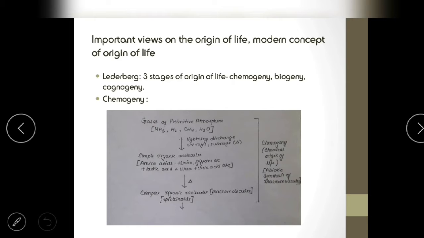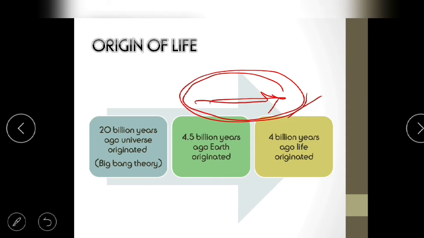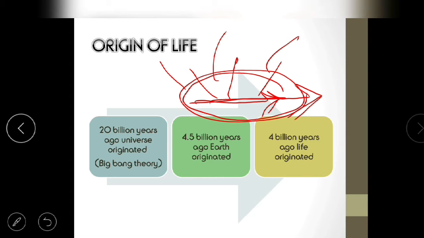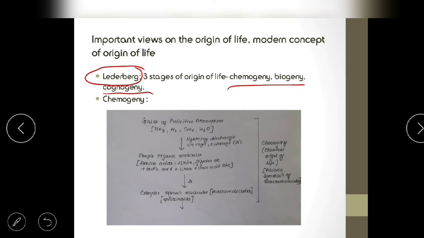Now see, there are 3 terms actually: chemogeny, biogeny and cognogeny. These 3 terms were given by the scientist Lederberg. He said that the origin of life has happened in 3 parts. These 3 parts were the chemogeny, the biogeny and the cognogeny. And finally the life thrived as it is now. So how life has come to earth is divided by Lederberg into these 3 types.